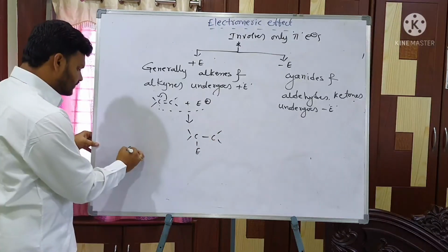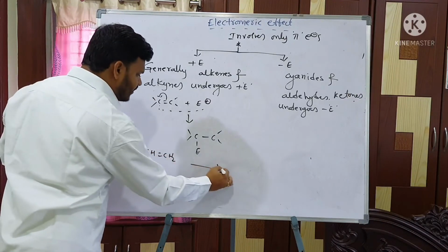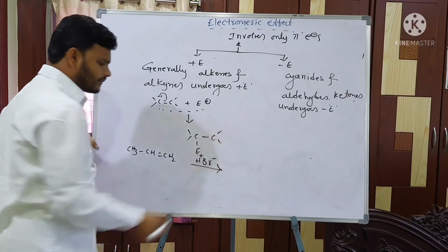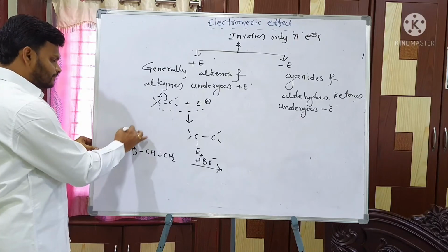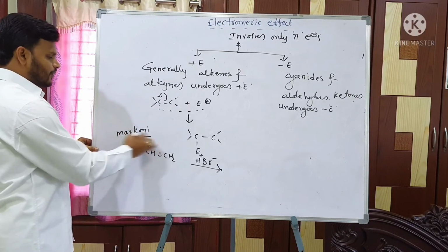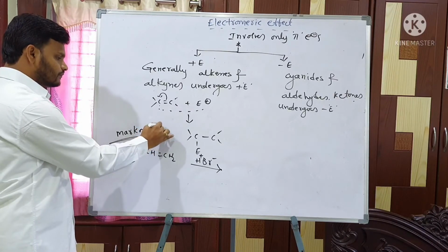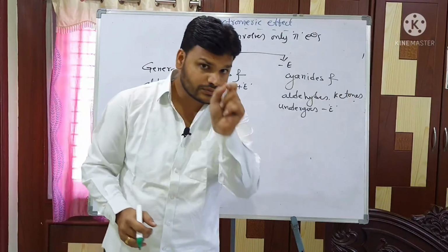And next, suppose you take an unsymmetrical alkene and react it with HBr, what will happen? HBr means H+ and Br-. So this one follows the Markovnikov rule. Everybody knows this important point: unsymmetrical alkenes generally undergo the Markovnikov rule.